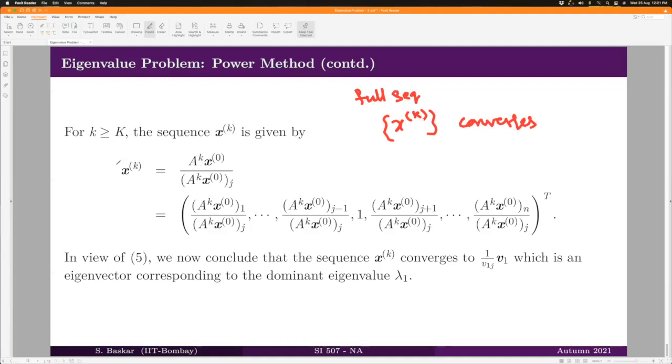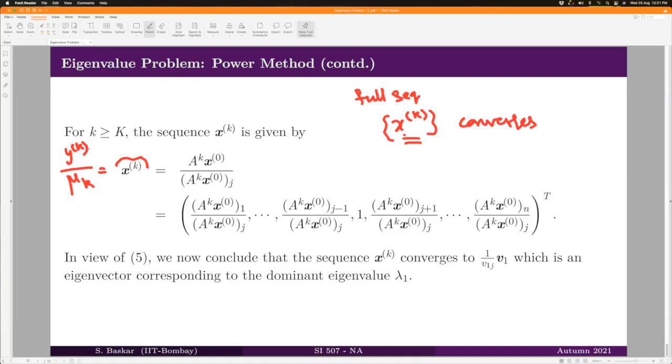So let us take a typical term of this sequence. It is xk, and that is equal to A^k times x naught. Remember, it is defined as yk divided by mu k, right? yk is nothing but A times xk minus 1.